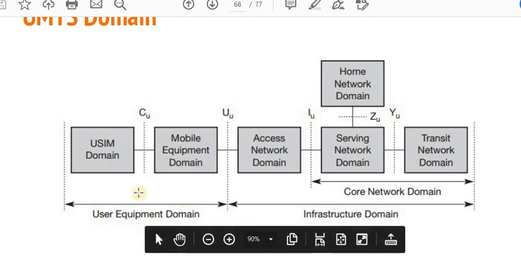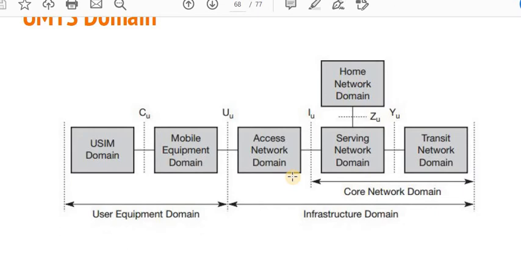So these are under the mobile devices, meaning the mobile user point of view, and these are under the infrastructure oriented domains, like access network domain, in which certain modules like RNC are used in order to serve the user request. Serving network domain is just like the correspondent node, which is used to perform the switching between the two things, that is circuit switching and packet switching.